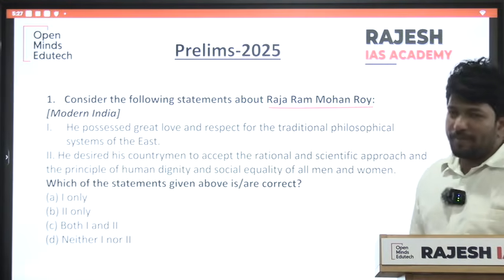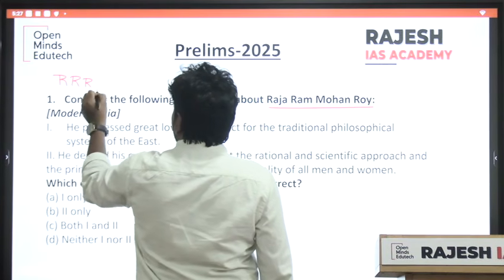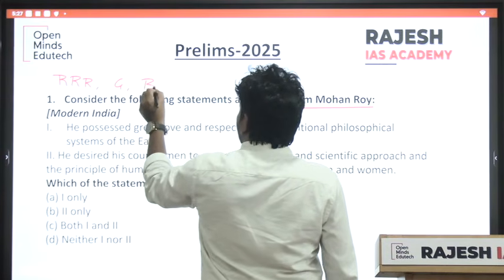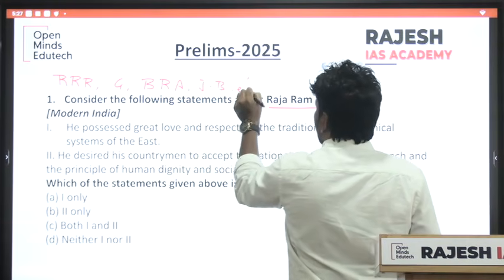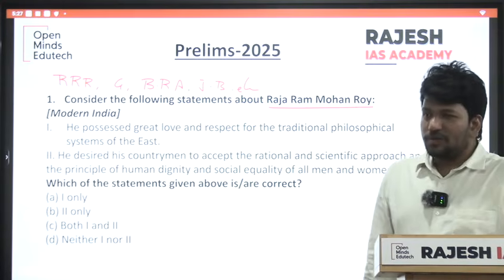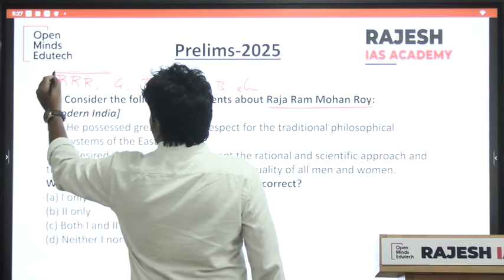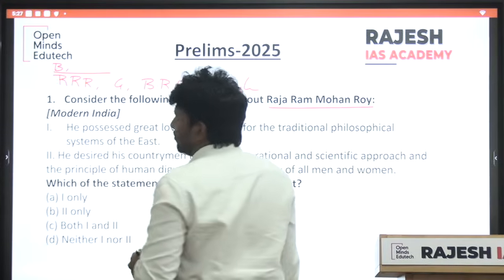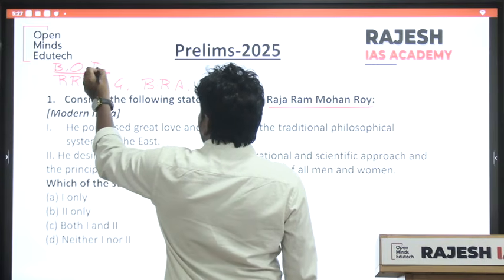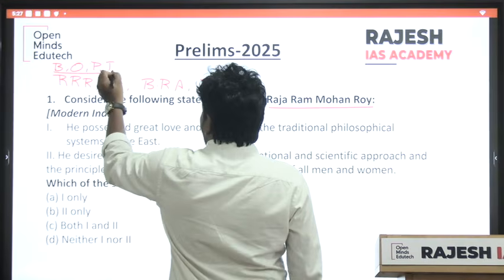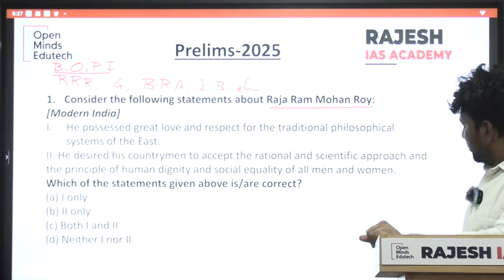See, there are few people like Raja Ram Mohan Roy, Gandhi, B.R. Ambedkar, Jyotiba Phule, etc. You have to know everything about these people. You have to know what books they have written, what organizations they have formed, what papers they have started, and their ideology. Got it right?